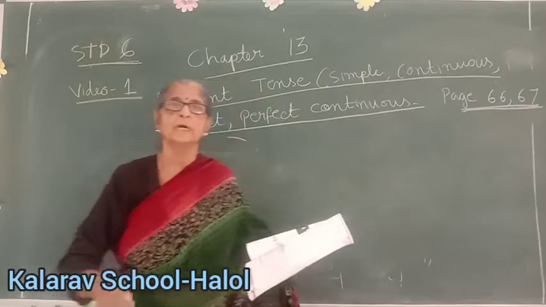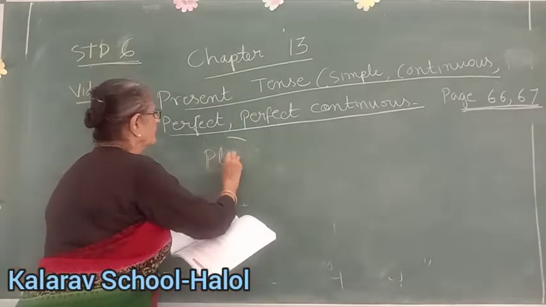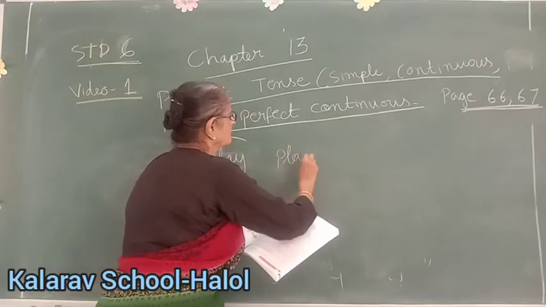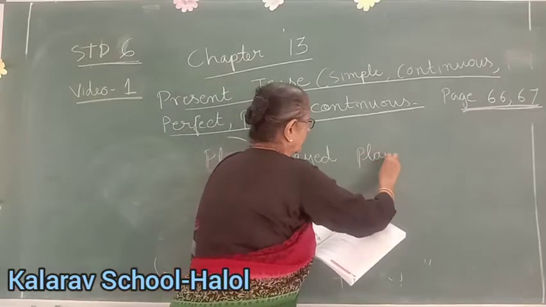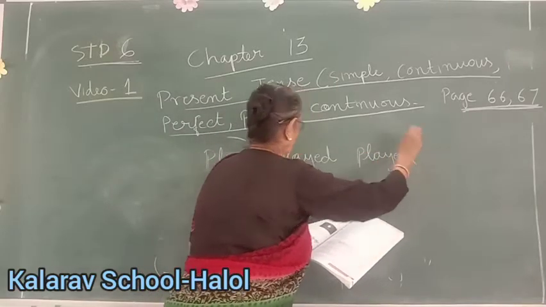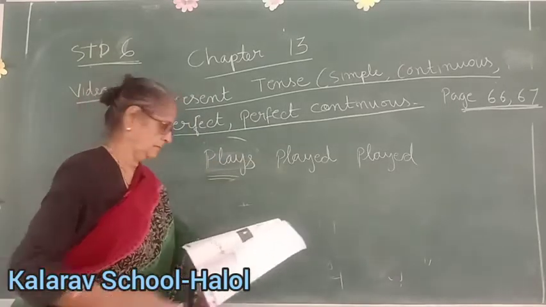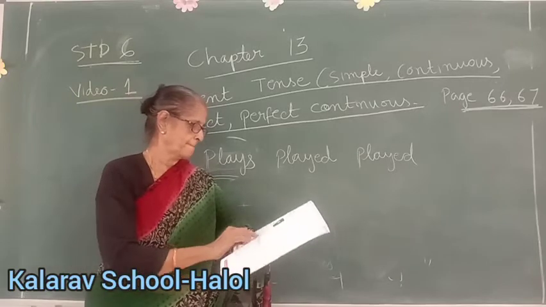Root form means main form of the verb. Main, play. This is root form. Played is past tense, and again played will be past participle. So with the root form you will add S. Clear, all of you? See.